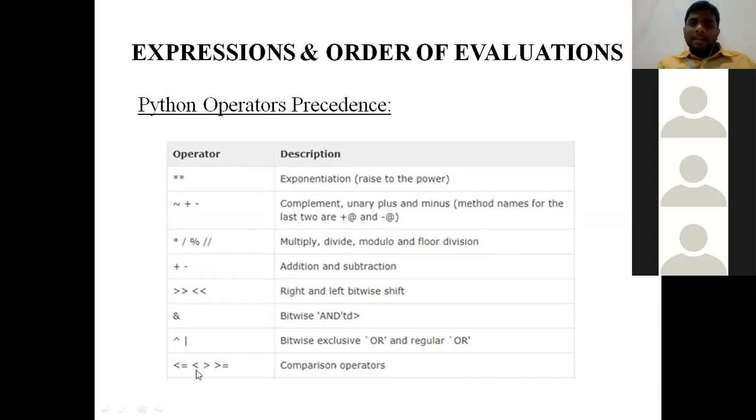Okay. So in the precedence table, the comparison operators are categorized into 2 types. Among all the 7 operators which are available, these 4 operators are in the top: less than equal to, greater than equal to, less than and greater than.